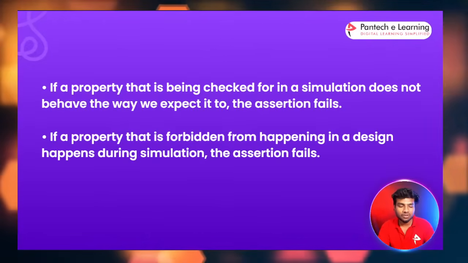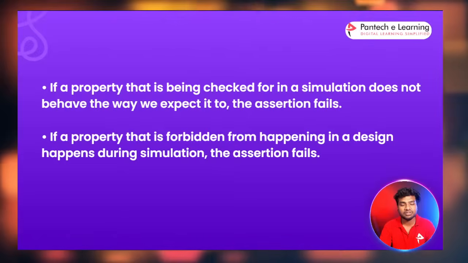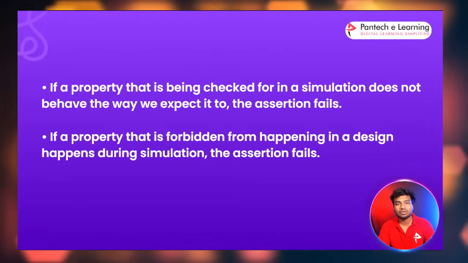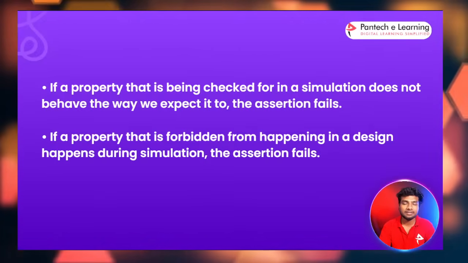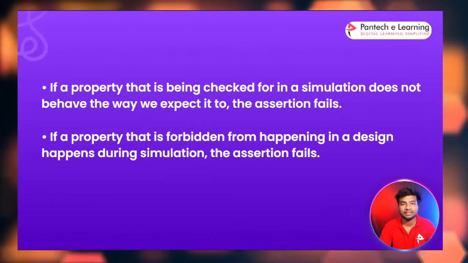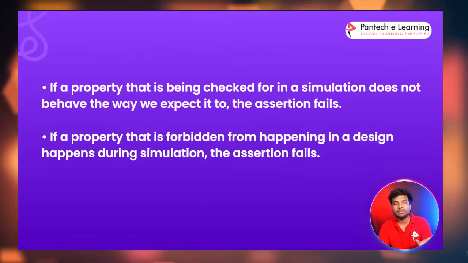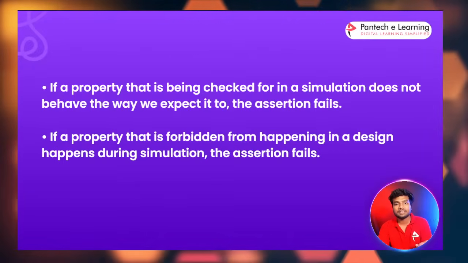If a property that is forbidden from happening in a design happens during simulation, the assertion fails. Forbidden means it will produce unknown values, do unknown operations, or give unknown outputs, and at that time also our assertion will fail. These are the conditions of assertion failure. If we get the expected output from the design code, it is working correctly and our assertion is passed.